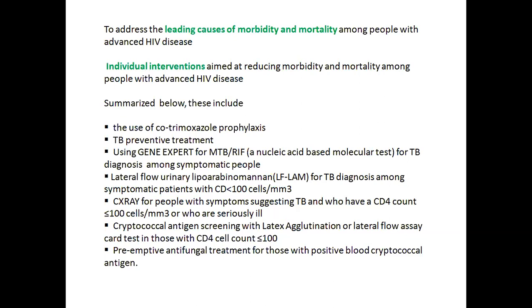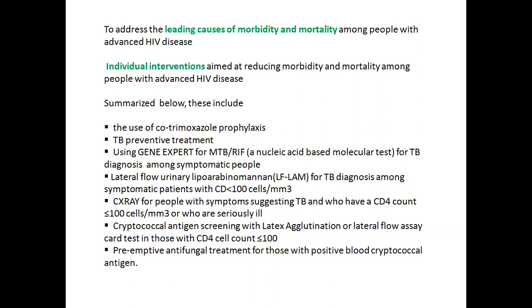It is a very easy, useful test which screens my patient, and I can identify who has cryptococcal antigenemia. This test is especially important for all my patients who have a CD4 less than 100. A preemptive antifungal treatment is given to those with positive blood cryptococcal antigen. I'm coming to this again in my next slide.